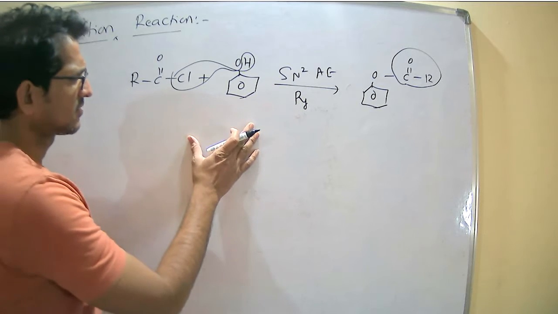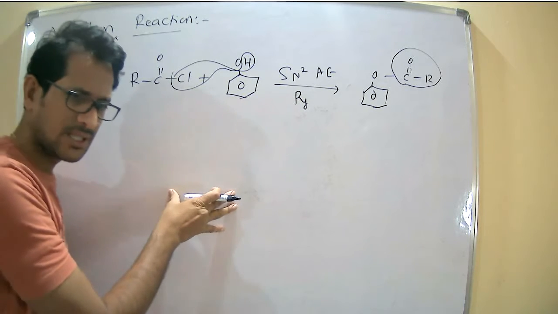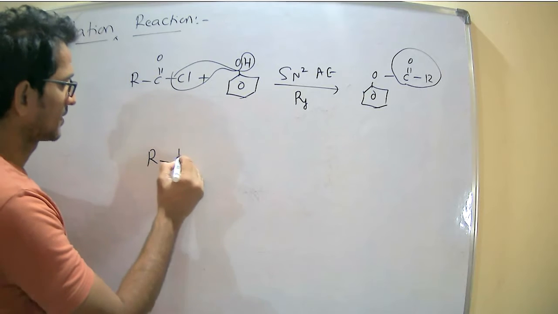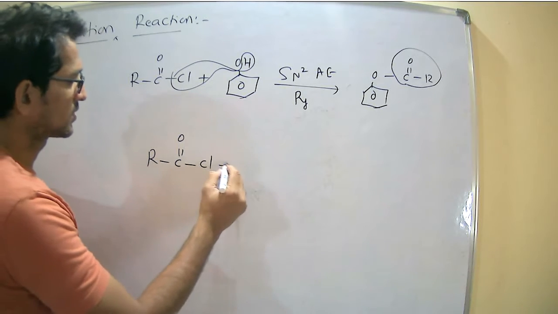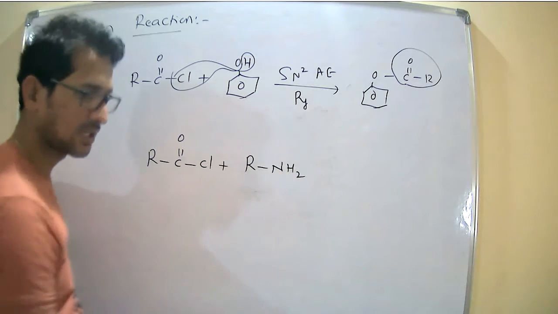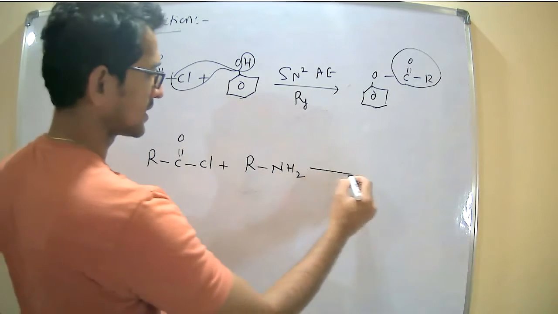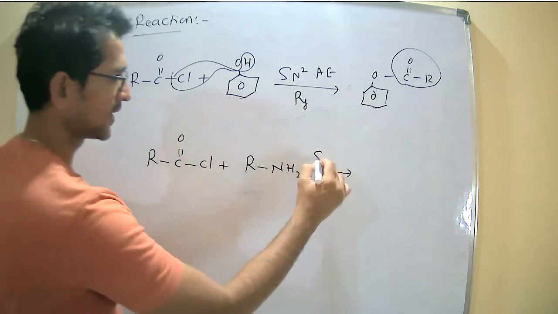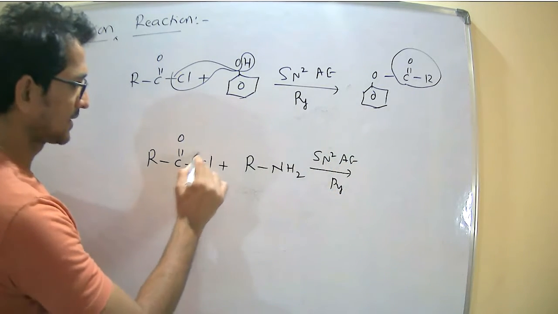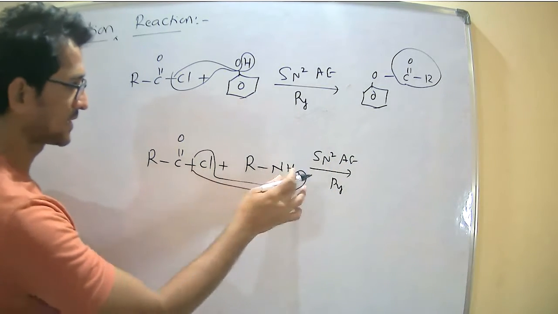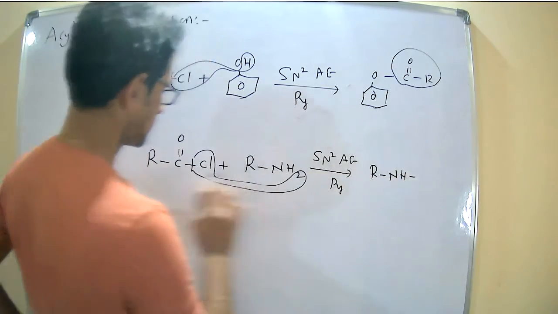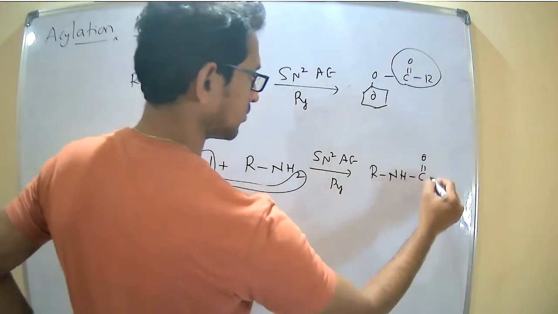Now I am discussing a reaction that is not a part of this, but I need to explain it. RC double bond OCl plus RNH2. Instead of alcohols, I am using amines. Now the same reaction takes place, undergoing SN2AE reaction in the presence of pyridine. See here, HCl is eliminated, one H with the Cl. Now RNH C double bond O R.